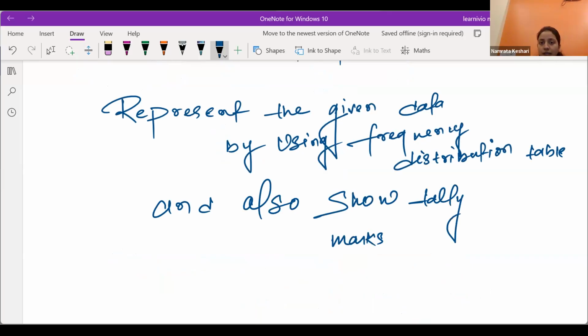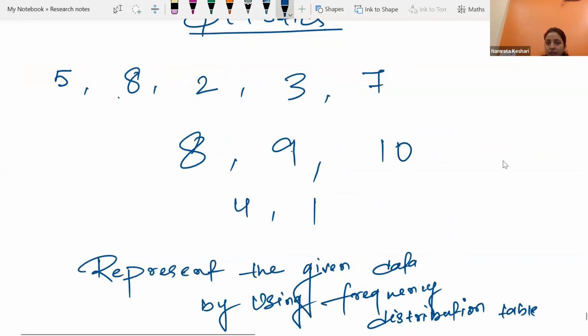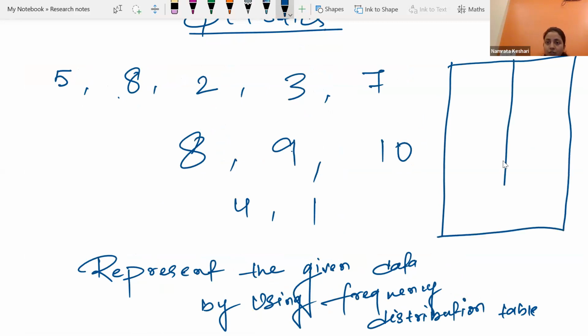Let's represent it by using a frequency distribution table. We will make the table like this. Marks of the students are here, and here we will write frequency.